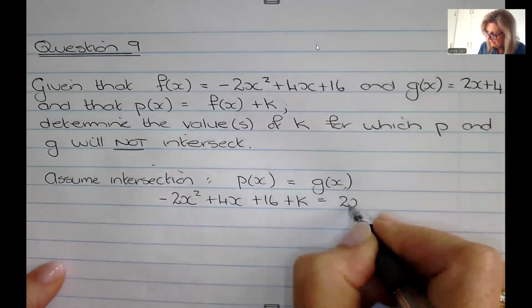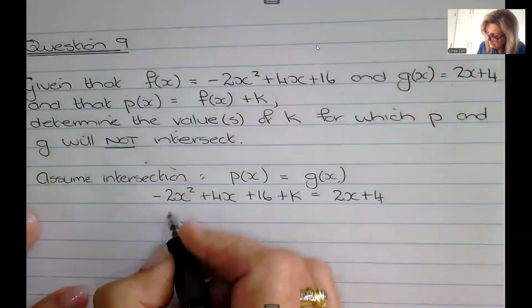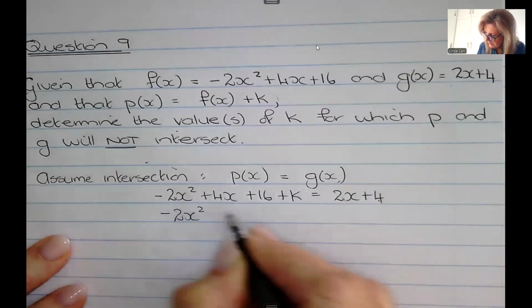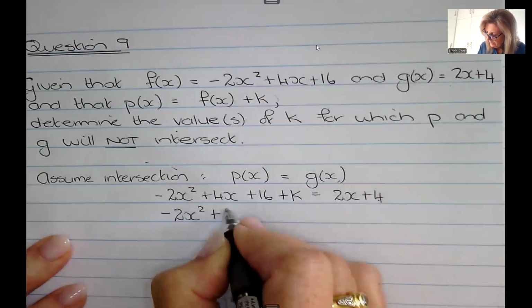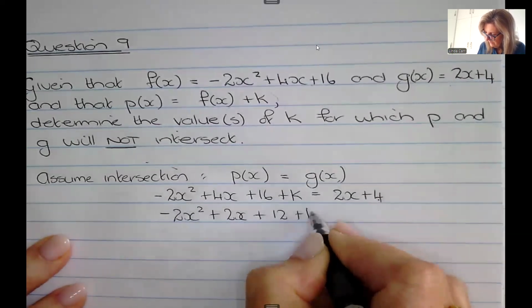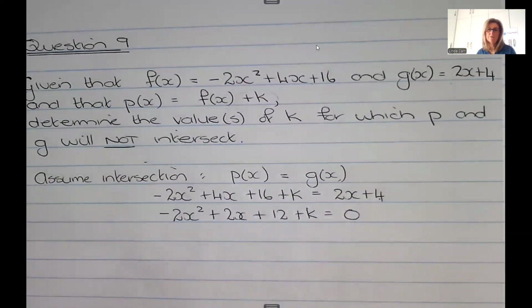G of x is given. And so if these two graphs intersect, then I would be able to get solutions for that equation.